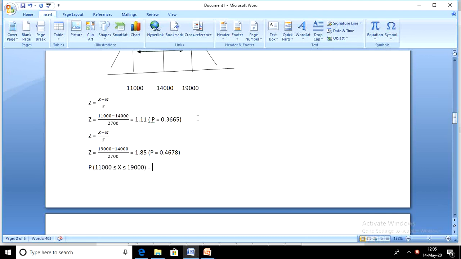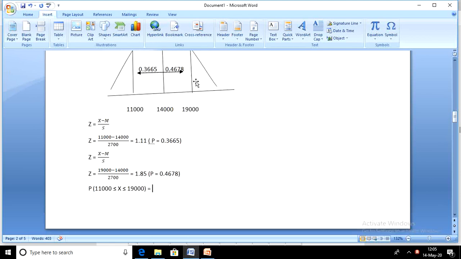We're looking at the probability of all the proportion of employees that are earning between 11,000 and 19,000. They fall within these brackets. So all you need to do to find the area for that required part is just add this area. Let me pick it from here so you can see it clearly.